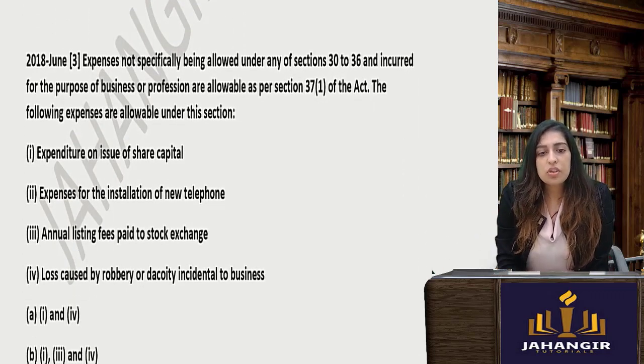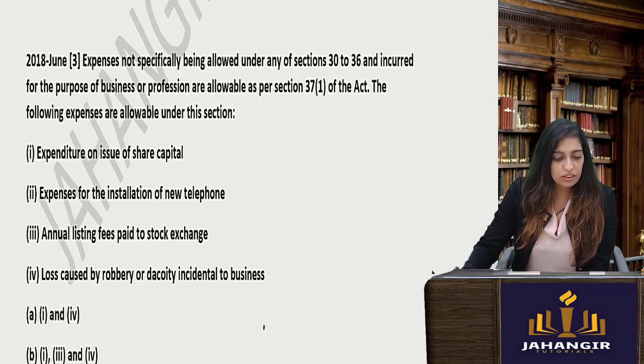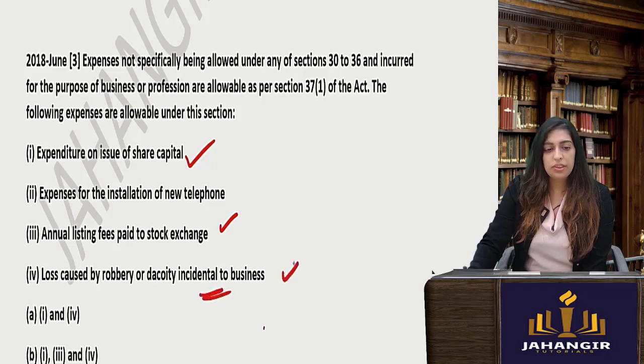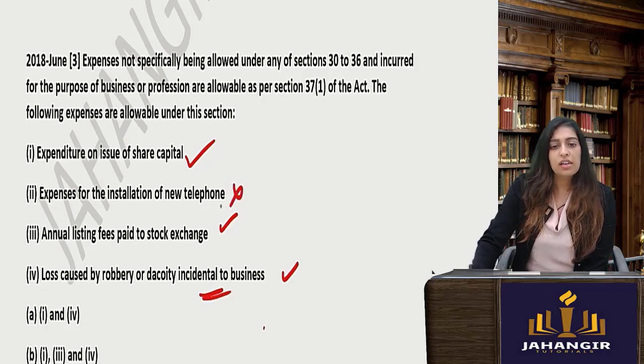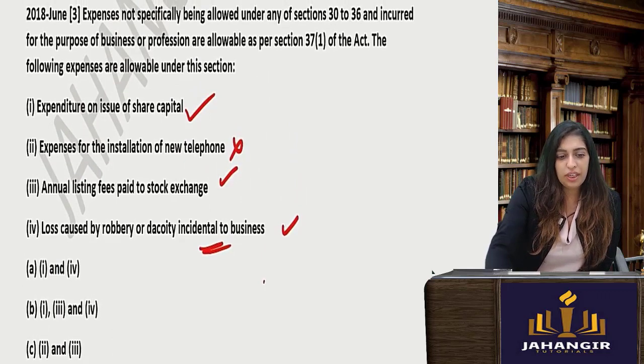Next one. Expenses not specifically allowed under section 30 to 36 and incurred for the purpose of business profession are allowed as per section 37(1) of the Act. The following expenses are allowed under this section. So let's see which all. Expenditure incurred for share capital, obviously. Expenses for installation of telephone on new telephone. I don't think you all have studied this. Okay. Annual listing fees, of course. Loss for robbery, dacoity incidental to business. Yes, you will get. Except for this, for plant and machinery installation you'll get, but not for new telephone installation.